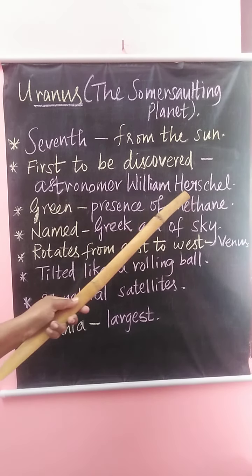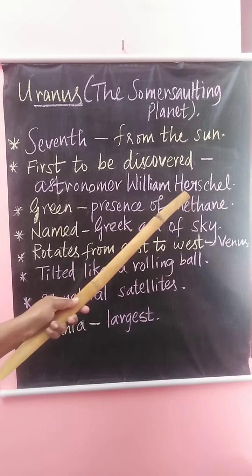Uranus appears green in color due to the presence of methane. It is named after the Greek god of sky.